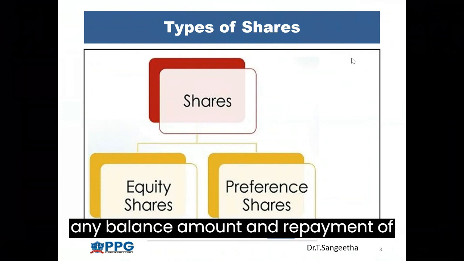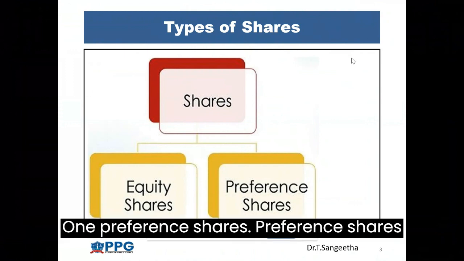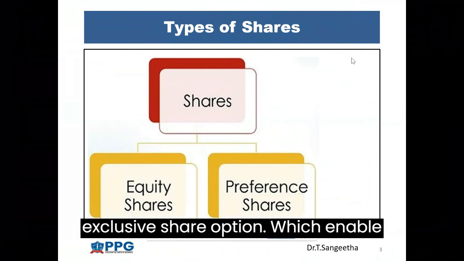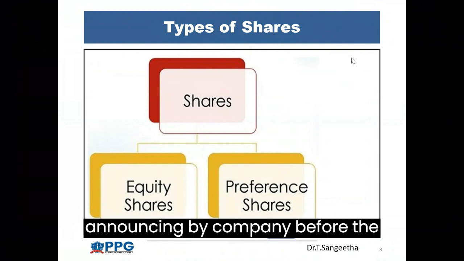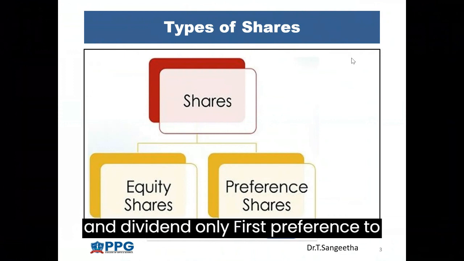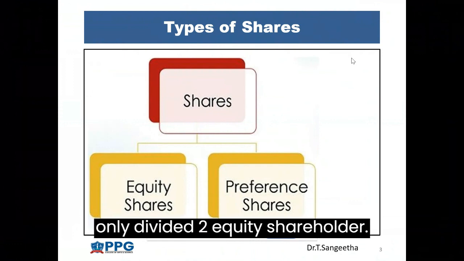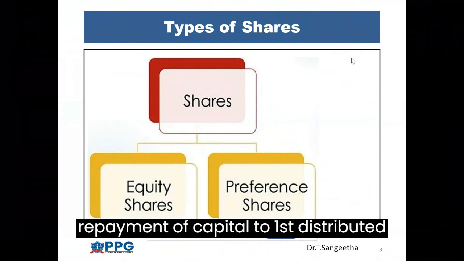Next one, preference shares. Preference shares are also known as preferred stock. It is an exclusive share option which enables the shareholder to receive dividend announced by the company before the equity shareholders. Profit and dividend are given first preference to preferential shareholders. After that only dividend is given to equity shareholders. Suppose a company is closed, at that time repayment of capital is first distributed to the preferential shareholder.